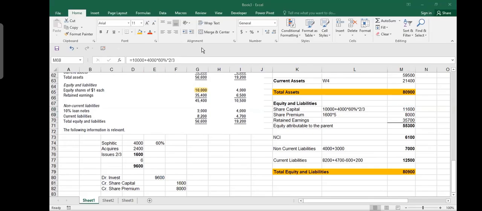Sir, if there is a sale of a non-current asset within the group, what will be the effect on profit? Yeah, we will get some questions and we will do it. There will be profit which will be called unrealized profit. We will subtract it. From inventory or from? No, from the assets that have been sold. It is not inventory. So you have unrealized profit. That unrealized profit will be subtracted from retained earnings. You will decrease the value of the asset, just like inventory. You decrease the value of the asset and you decrease the retained earnings.